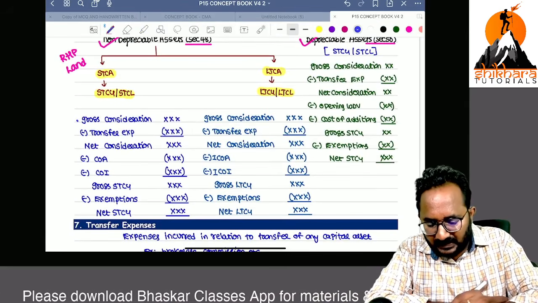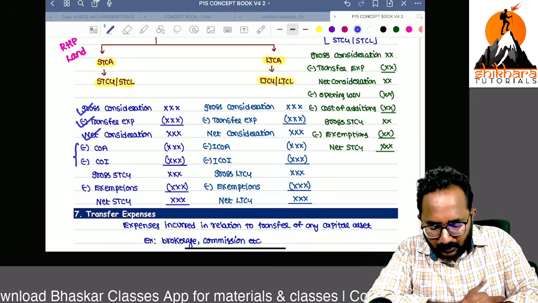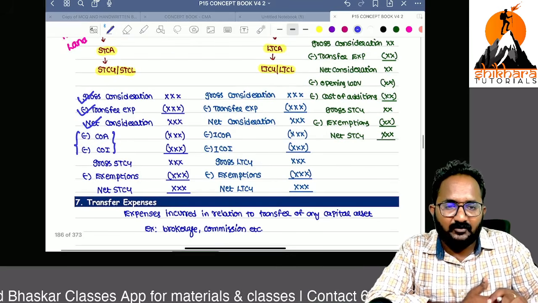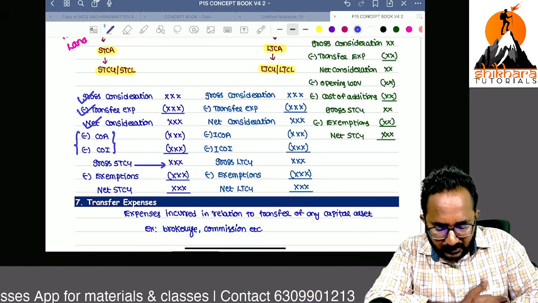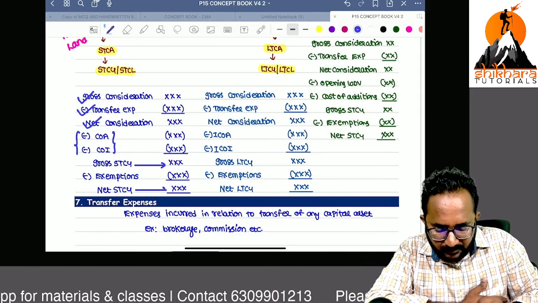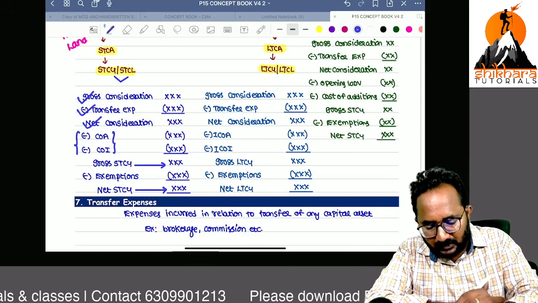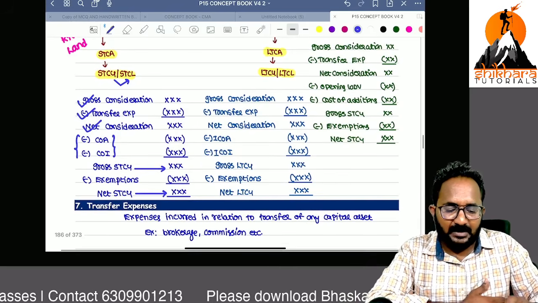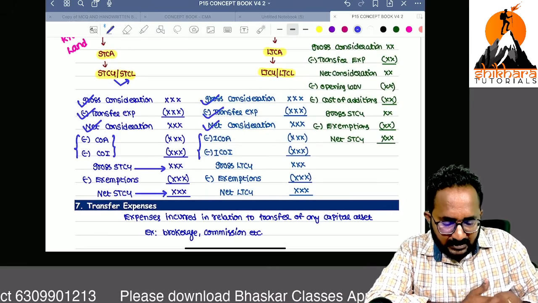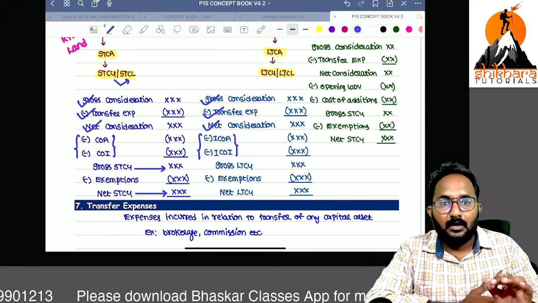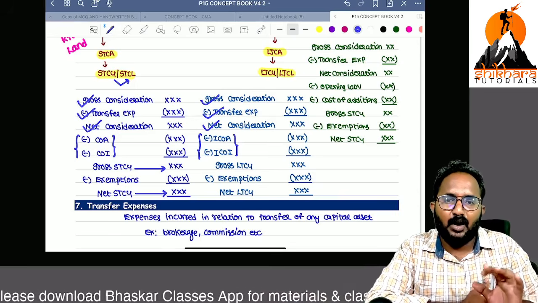So gross consideration minus transfer expenses, you will get net consideration. For a short-term capital asset, there is no indexation, just the cost of acquisition and cost of improvement. Then you will get gross short-term capital gain. From this, exemptions are removed, then you will get the net short-term capital gain. Maybe you will get a loss also. Yes, if I am saying gain, it always includes the loss also. Now, long-term capital asset means gross consideration minus transfer expenses, you will get net consideration. Here you can take indexation. Remember, I will tell you one important point about indexation. Many students are confused about indexation, but just now I am telling the format.